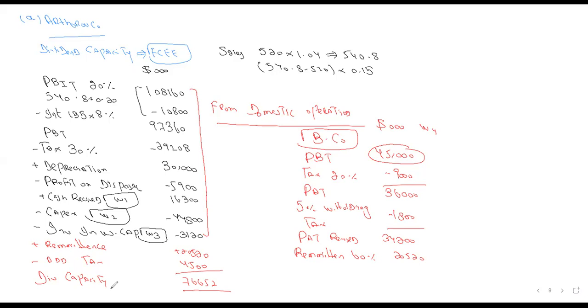Now see what is going to happen. In this question, it has been told how much dividend you are paying every year. Look in the question. Is it 60%? No, 60% is the remittance which the subsidiary company is paying to the parent company. I am asking how much dividend the Arthorou company is paying to its shareholders.